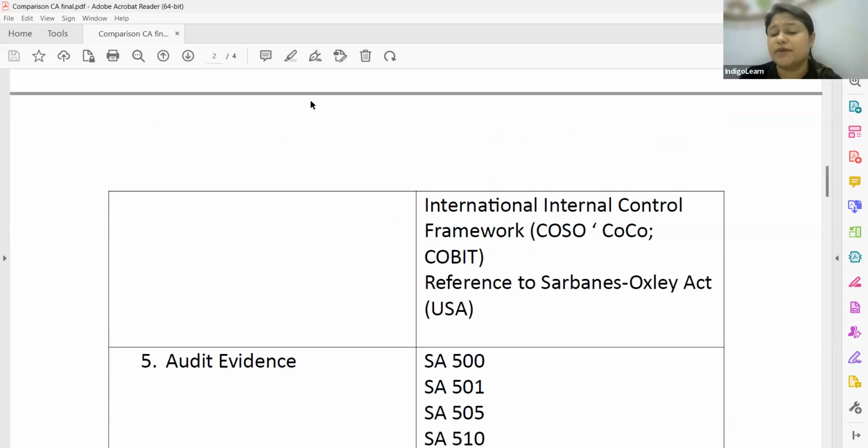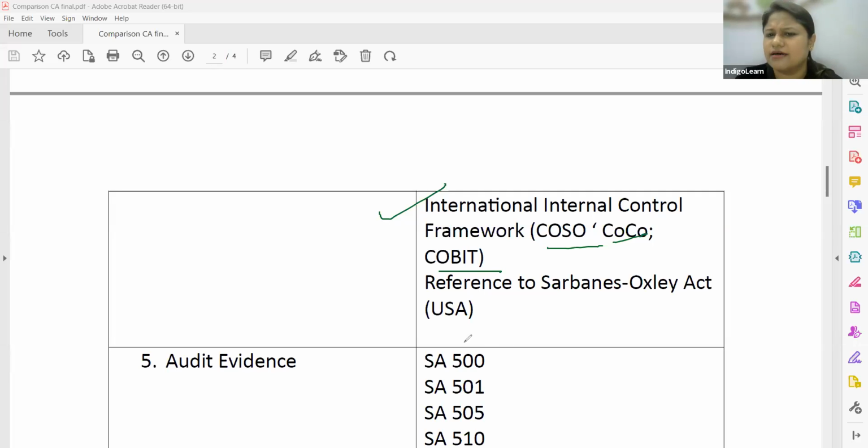One very interesting part which has been introduced is about international internal control frameworks. Like we have COSO, we have COCO and COBIT. These are all international standards on internal control policies and procedures. So this international framework has got introduced to you. These are all the policies and procedures adopted internationally, about which you're going to get an introduction.